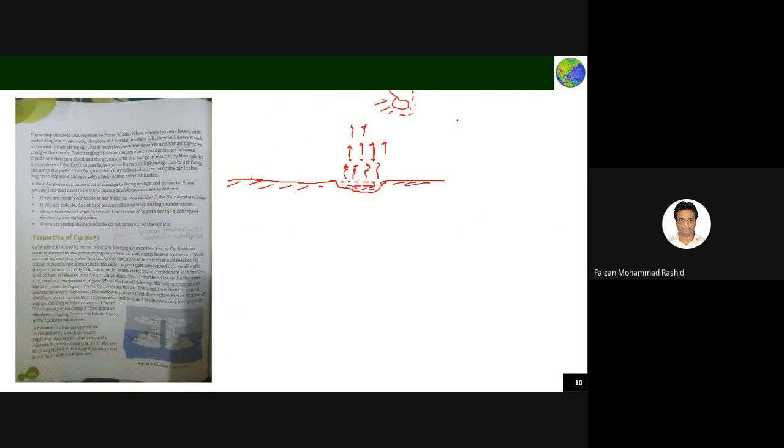When you take two pieces of something, anything, maybe I think you would have seen this one. Take a comb, take small pieces of paper. You rub the comb on your hair, and you bring the comb near the pieces of paper. What you will see, these papers will get lifted up.